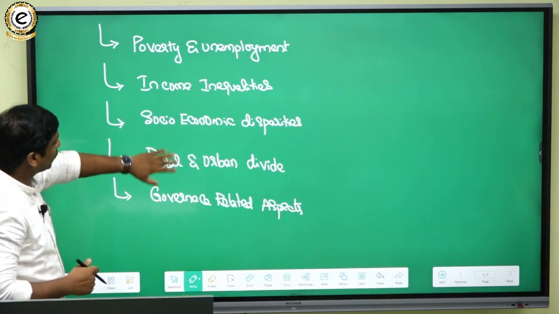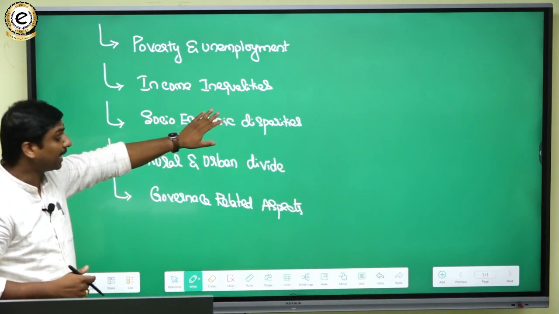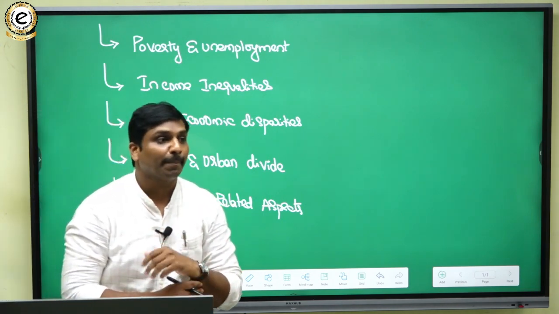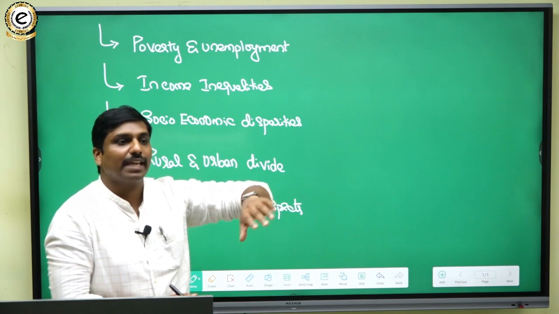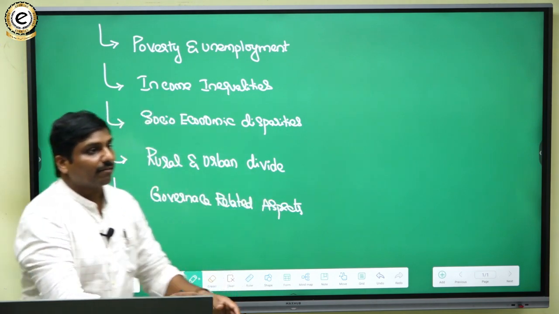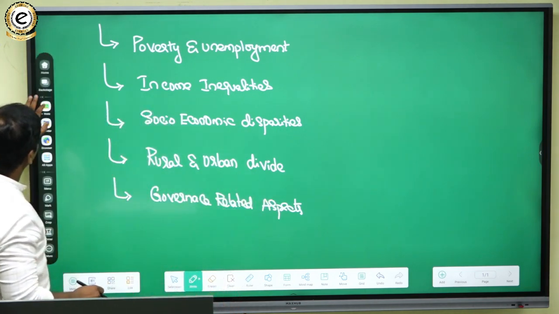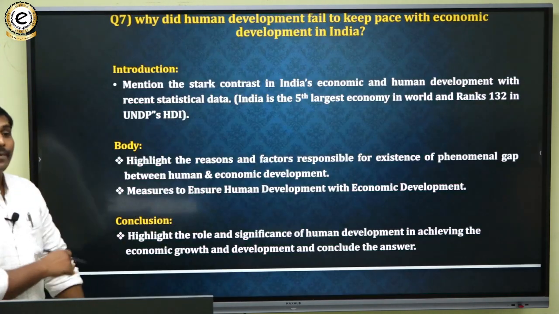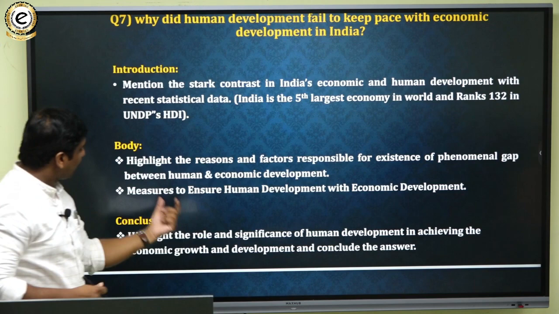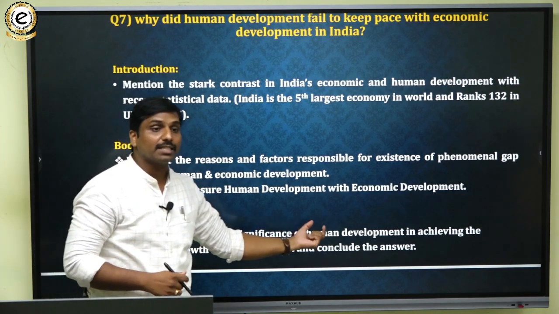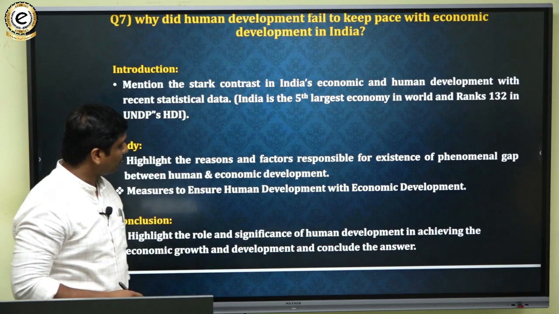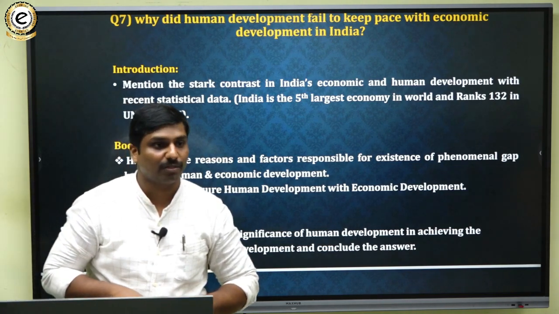So what measures are to be taken to reduce socio-economic disparities, or governance-related things like corruption, have to be addressed. Such things we have to say, and we have to address the demand of the question. Then in the conclusion, we have to highlight the role and significance of human development in achieving economic growth and development, and you can conclude the answer.